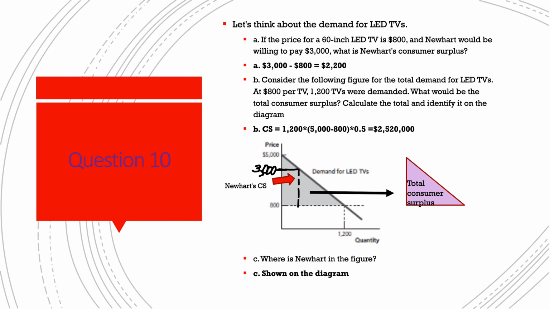For question B, we're given this demand curve for LED TVs. At $800 per TV, 12,000 were demanded, and we want to find the total consumer surplus. In this case, we would use the method provided in the textbook, which is base times height times 1/2, and that gives us the area of this triangle, which gives us the total consumer surplus. For question C, we're asked to find Newhart in this figure, and for this question, we will simply first locate the $3,000 mark on the price axis, and here we've pointed it out on the graph.